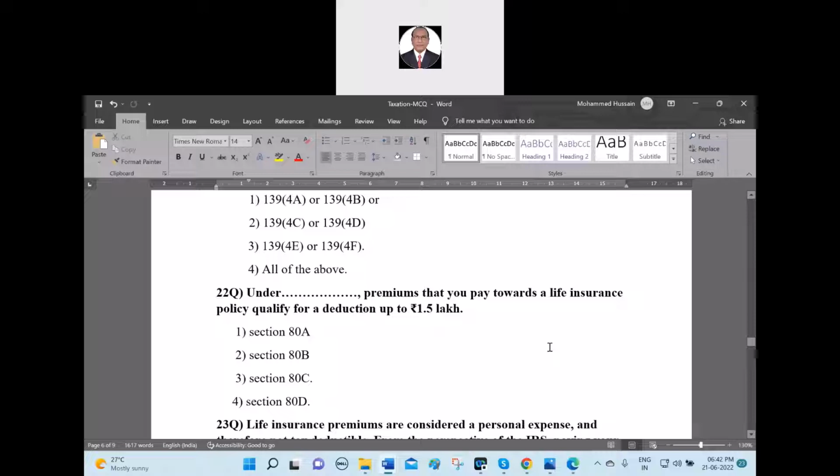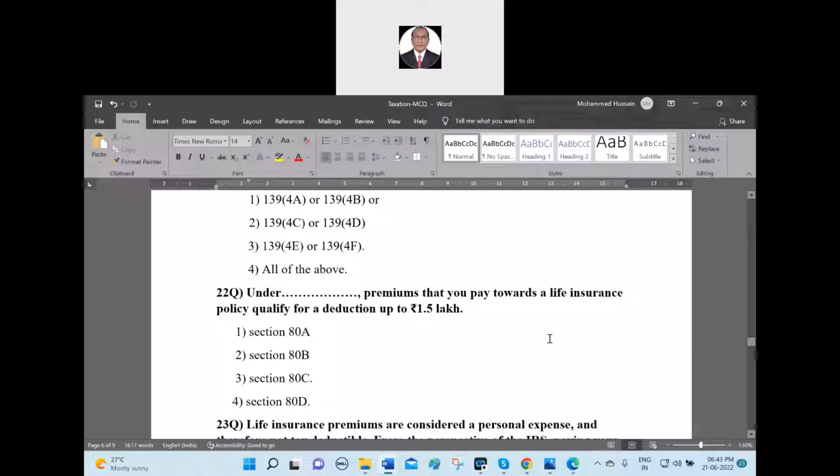Unmute and read. Under dash, the premium that you pay towards the life insurance policy qualifies for a deduction up to 1.5 lakh. Section 80A, Section 80B, Section 80C, Section 80D. That is the way of reading.